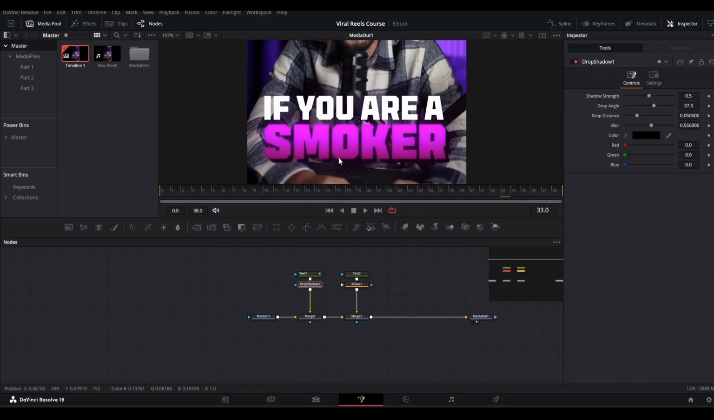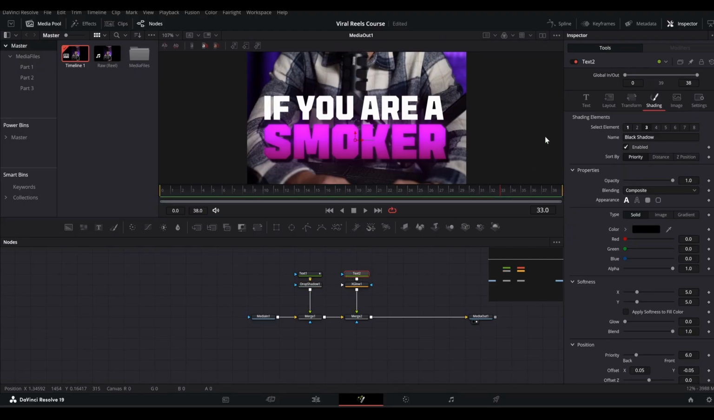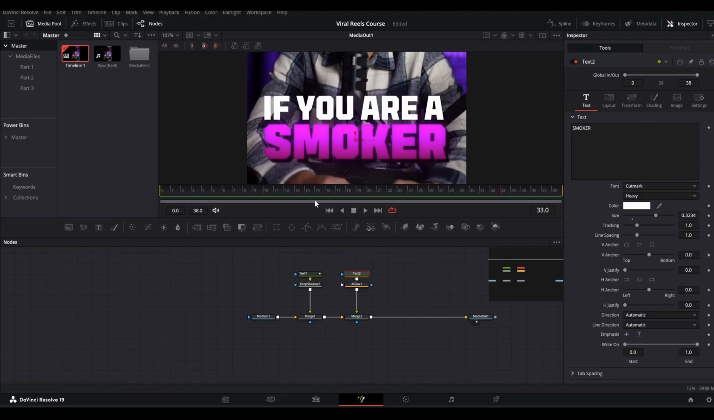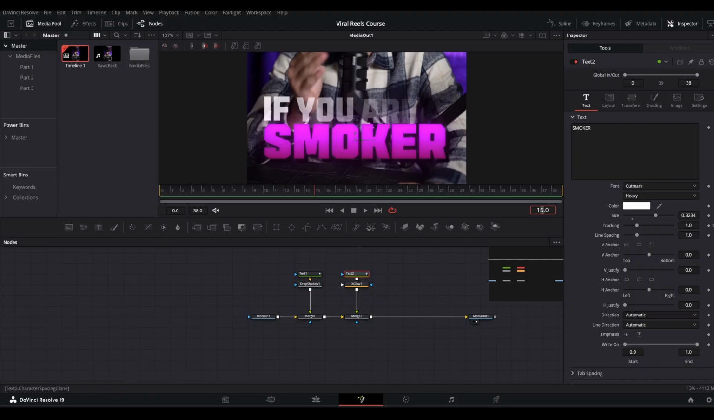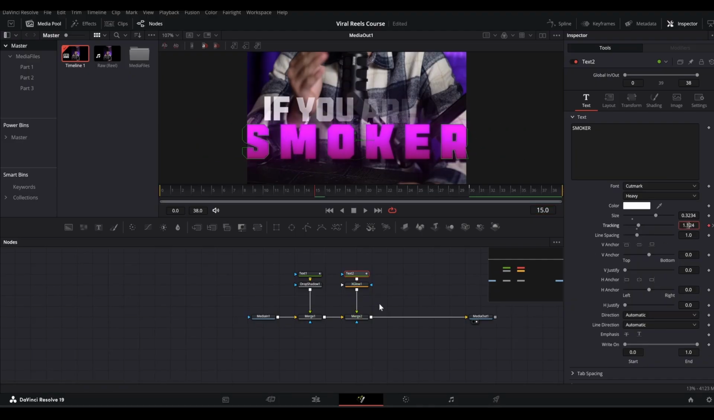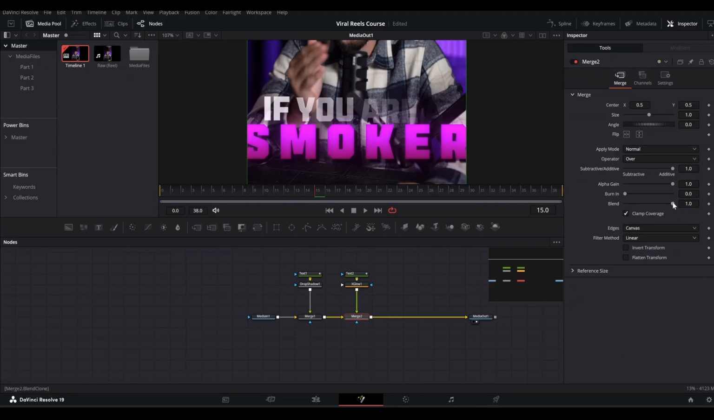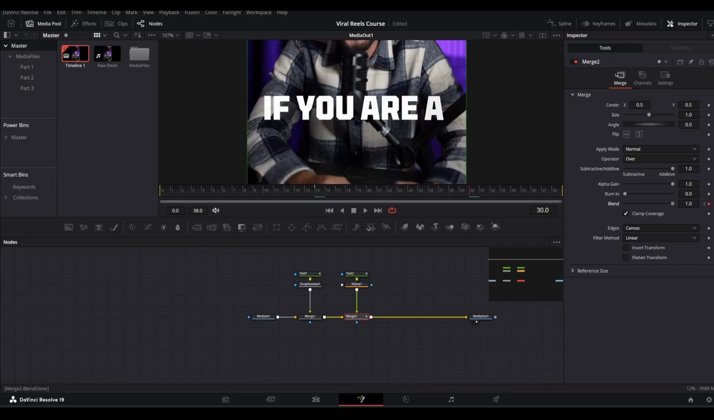All right, and now to animate our second text, go to the text node, and in the text tab here, maybe we can go to frame number 30 here and keyframe the tracking. And now we can go maybe 15 frames behind, at frame number 15. Let's increase the tracking, not that much, maybe here. And now we can go to the merge and bring the blend back to 0 on frame number 15 here, and then on frame number 30 we can bring the blend back to 1.